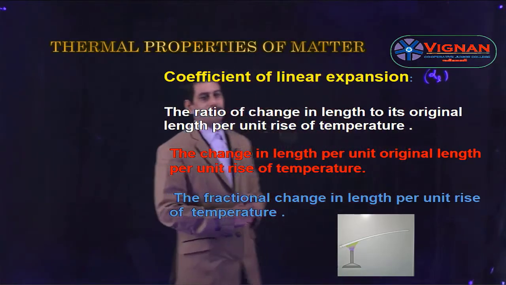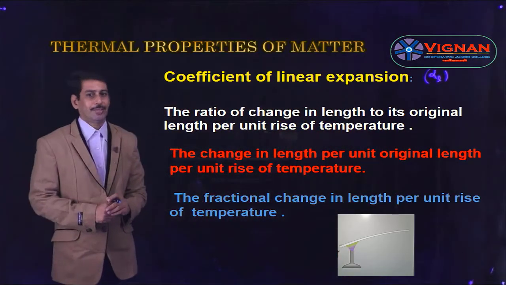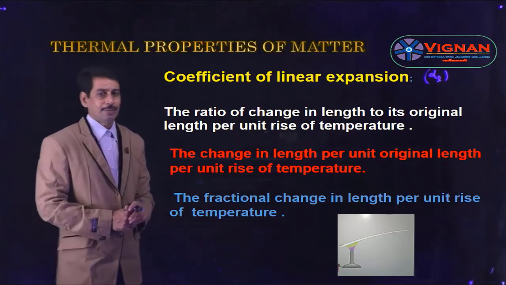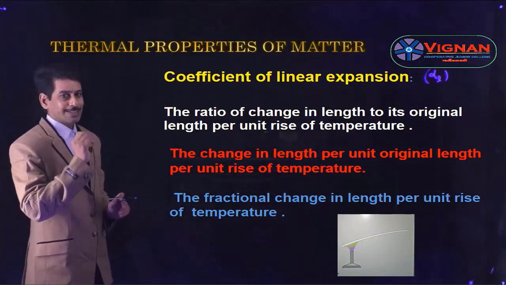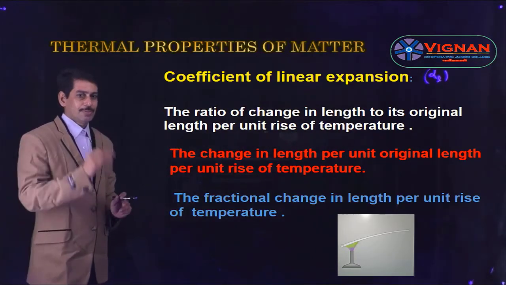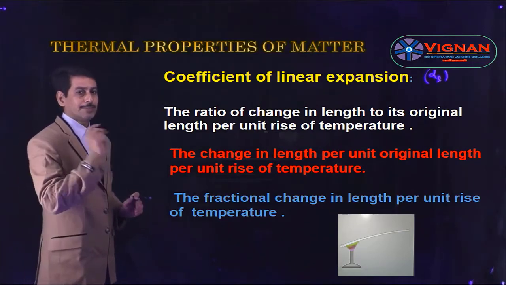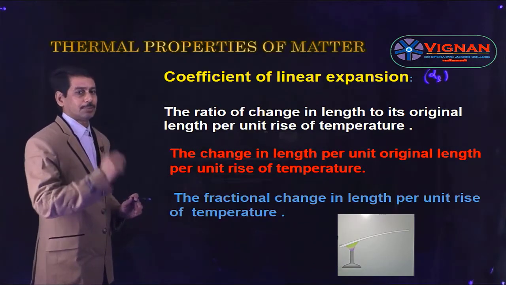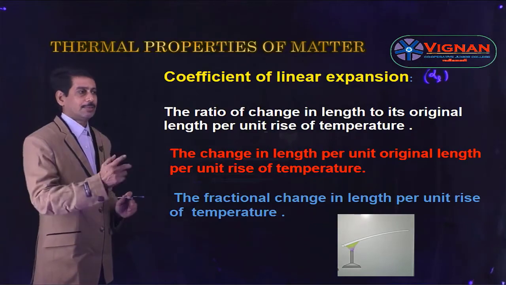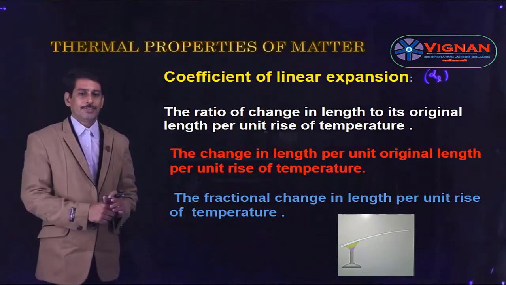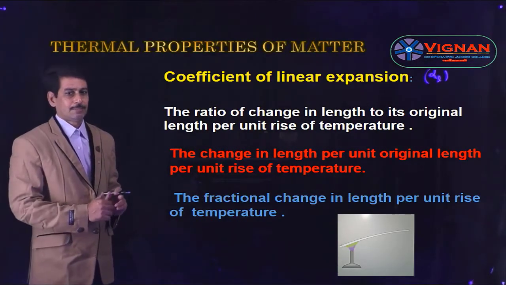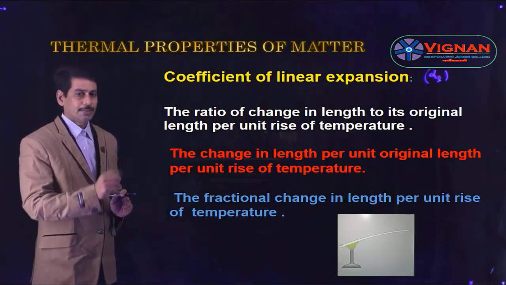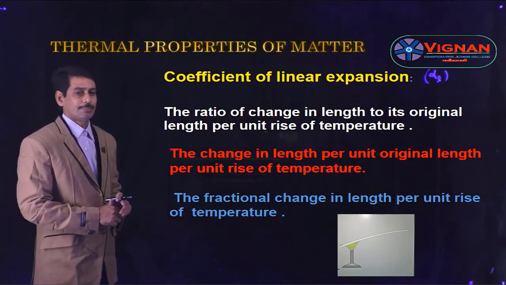The coefficient of linear expansion is denoted by the letter alpha L. Now see another definition. The coefficient of linear expansion is also defined as the change in length per unit virgin length per unit rise of temperature. So this is another definition of coefficient of linear expansion: the change in length per unit virgin length per unit rise of temperature.